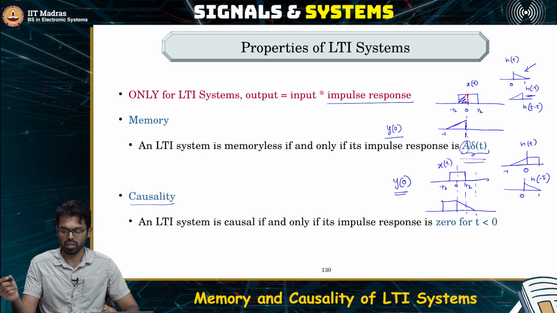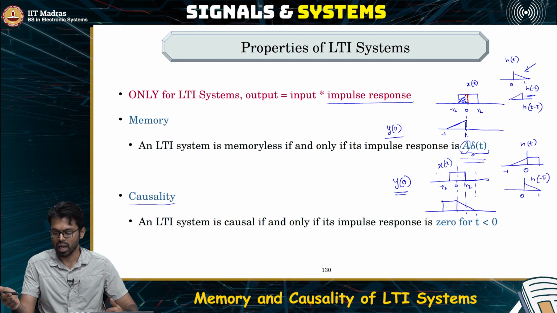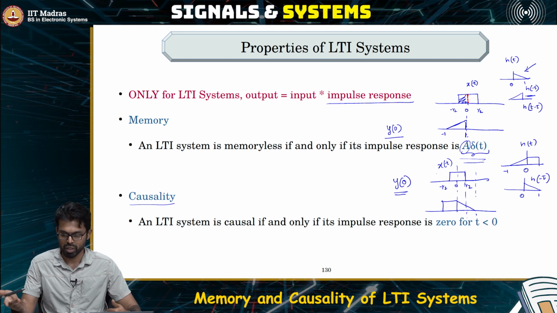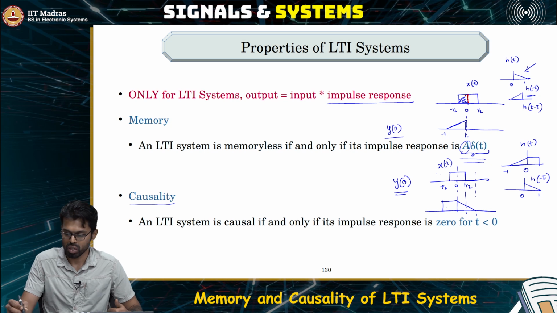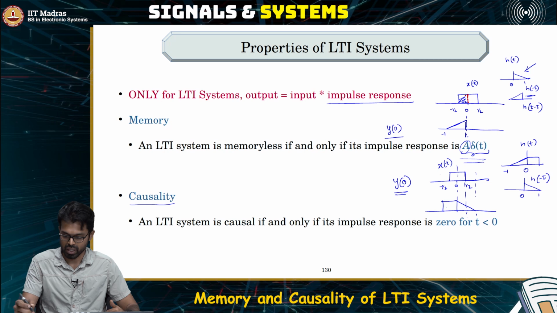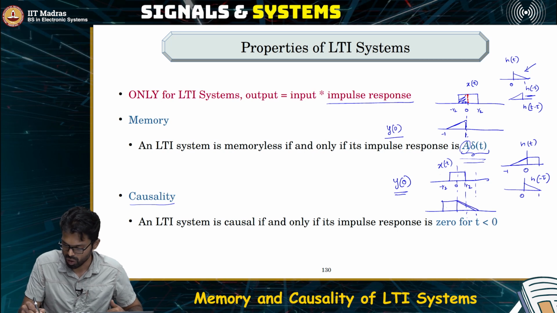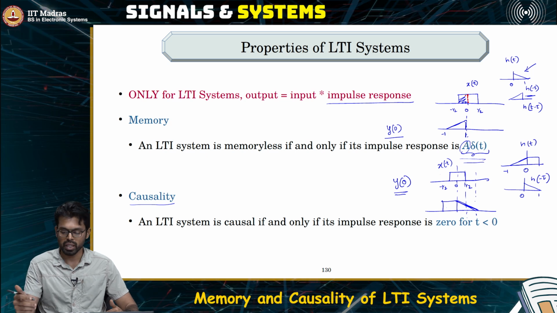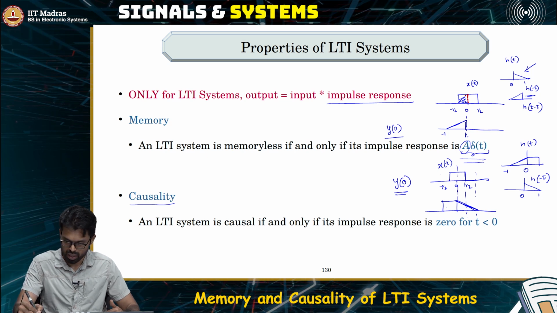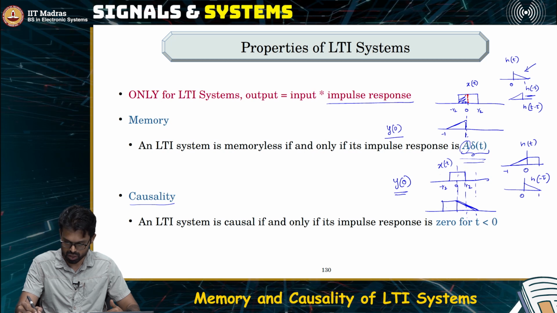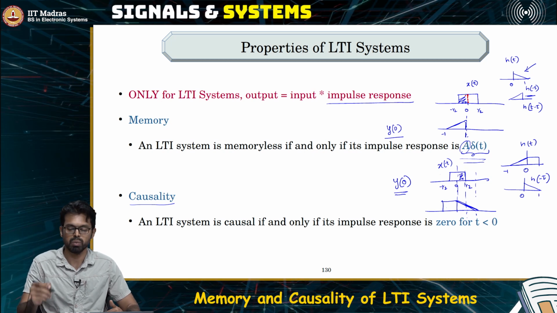Here the impulse response has non-zero values for both negative and positive time. When you flip it, whatever corresponds to the negative time comes on the right hand side, and that gets multiplied with the portion of the signal which is present in the future, because you are trying to compute y of 0.